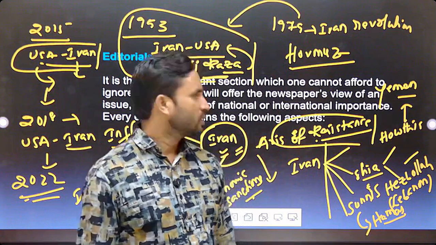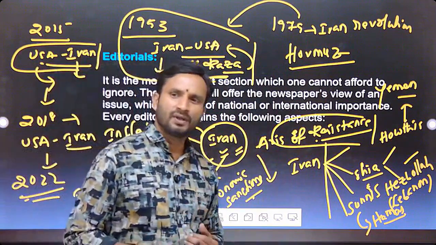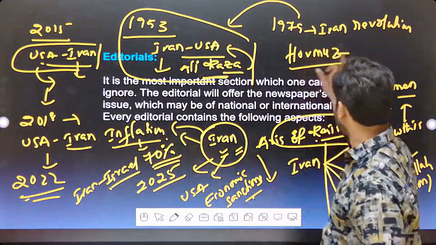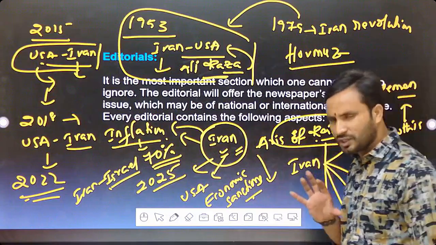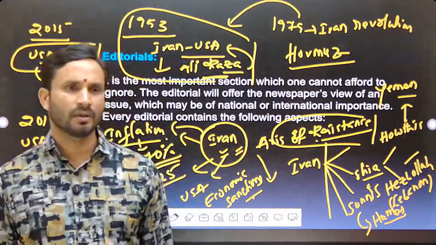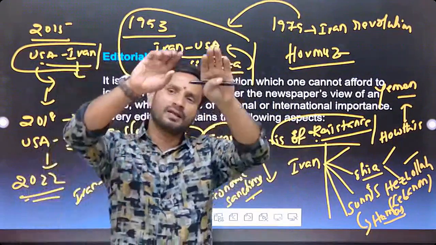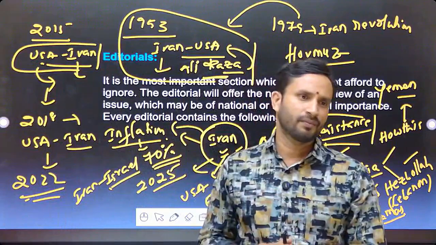Clear, all of you? So this is the situation of Iran. Now Iran is fighting against Israel and the USA. Recently Ayatollah Ali Khamenei passed away; he was shot dead by the USA forces. So these are all the background reasons behind this issue, and within these articles all these reasons would be provided.